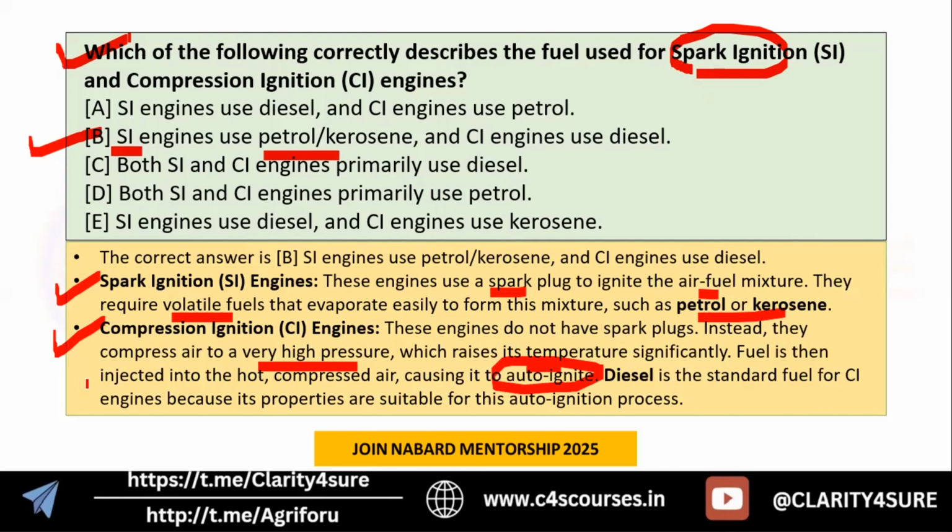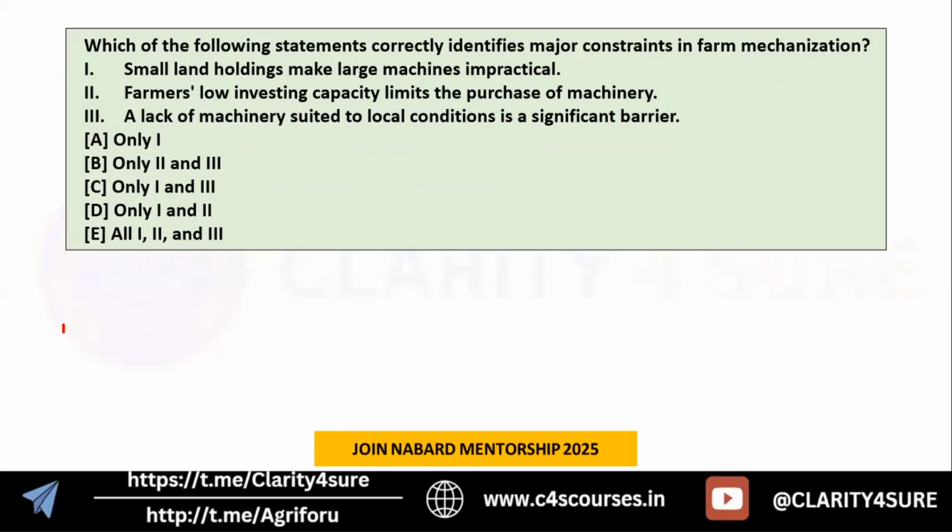So here we have fuel injectors, which inject the diesel into this compressed hot air, causing the auto ignition. I hope you are getting the point. Spark ignition uses petrol and kerosene, and compression ignition engine uses diesel as fuel.